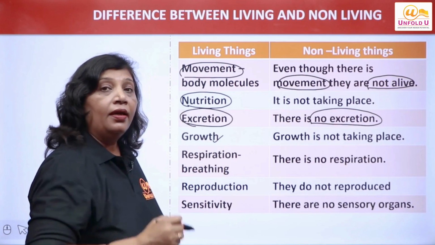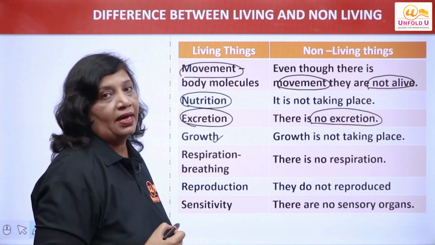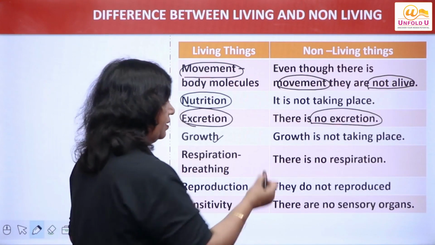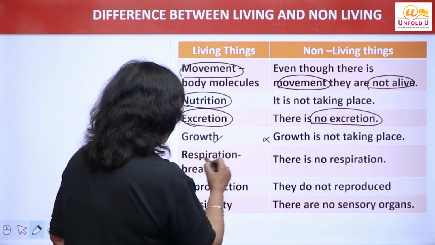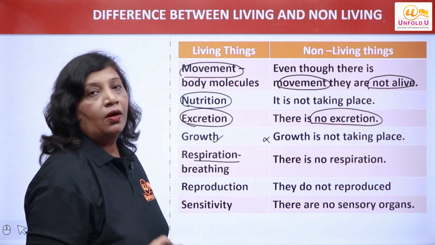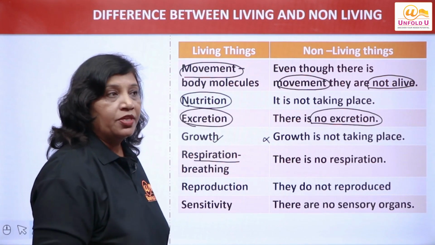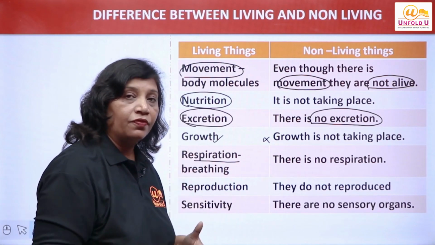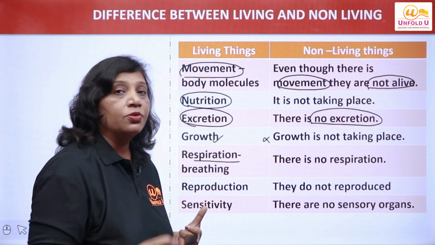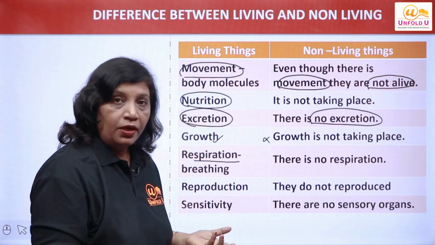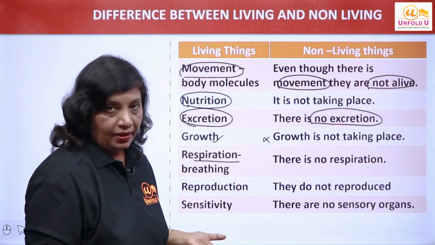What is growth? Irreversible increase in the size of an organism. But in non-living things, no growth, right? Living things show respiration or some breathing movements. Respiration is the process by which food is broken down in the body to release energy. We will explain it later also.